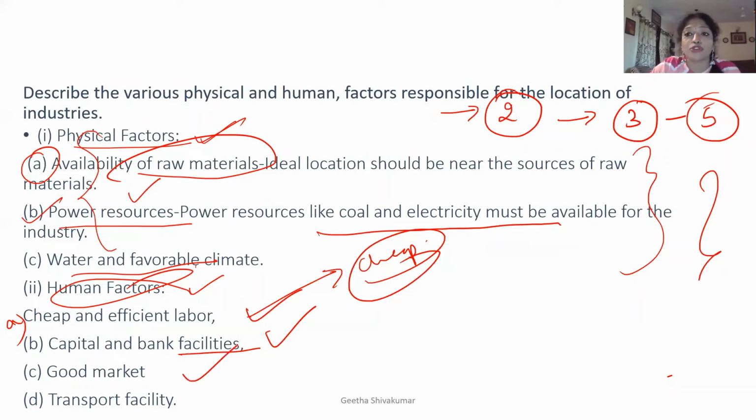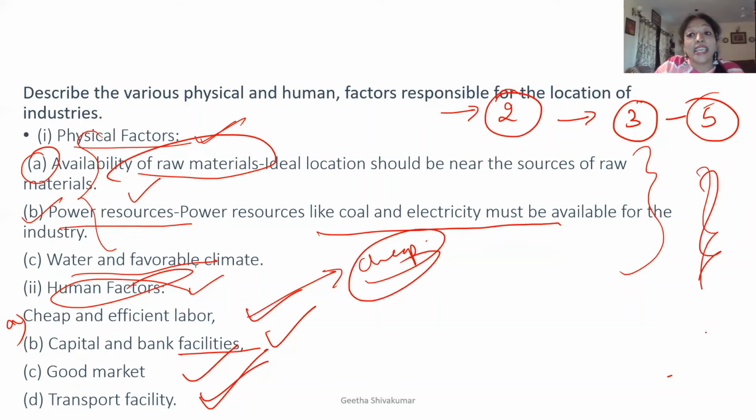Market plays a very important role. Not only for the consumer but for the wholesaler and retailer. Every market needs to be established in a nearby area. Transport facility includes port facilities, roadways, railways and airways. It depends on your industry, whether it requires port facilities more or road facilities more. So it depends on industry to industry.